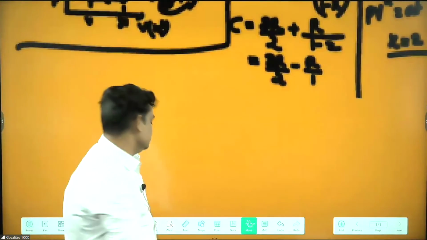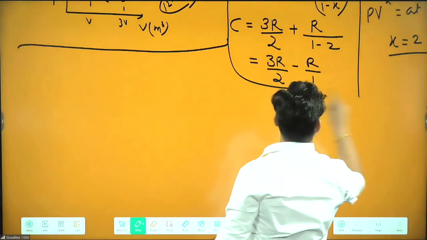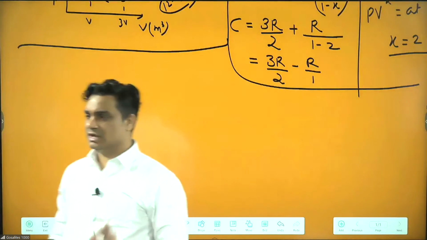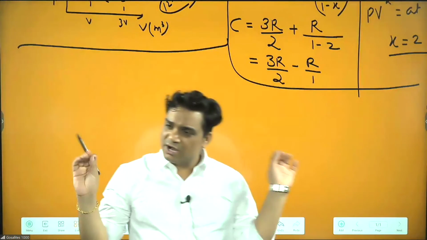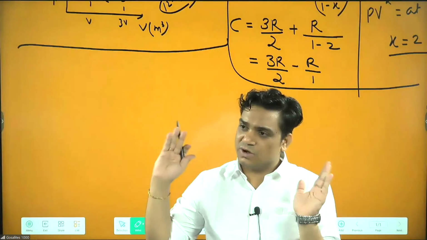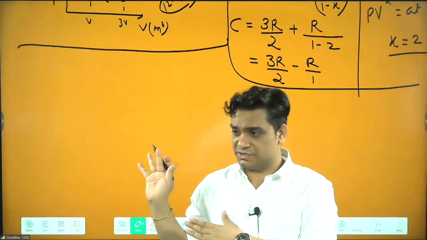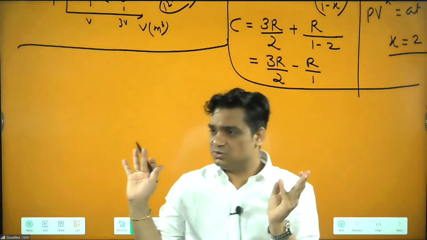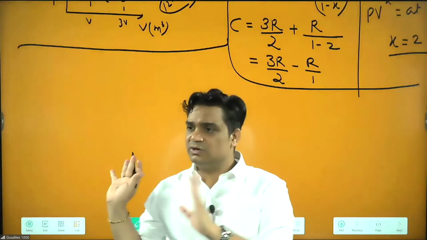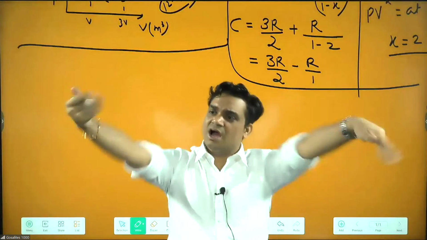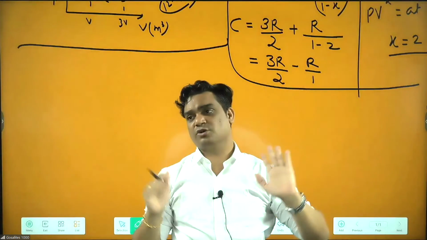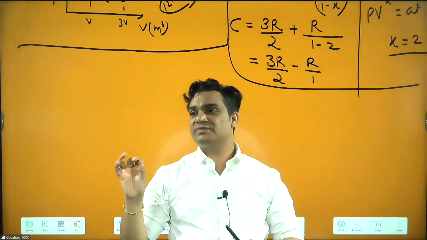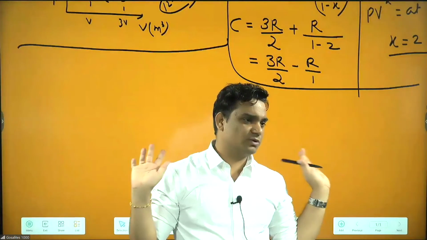Next, we have the heat engine. If you are not able to identify any of the four processes, isochoric, adiabatic, isothermal and isobaric, then it is always polytropic, without any doubt.